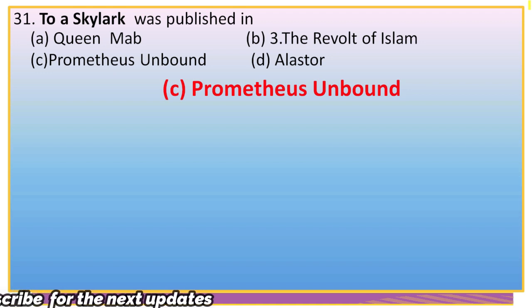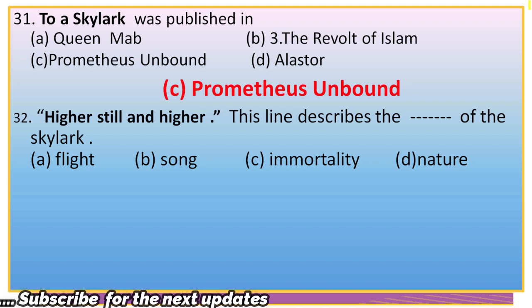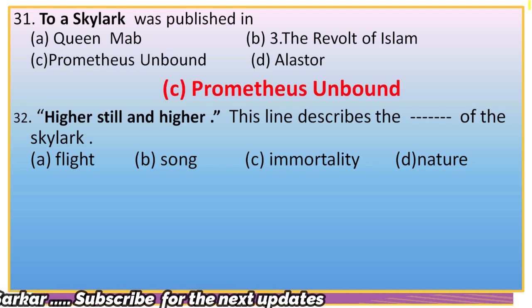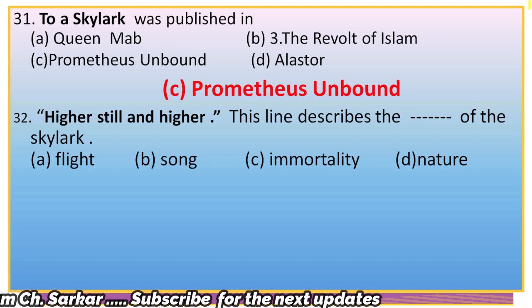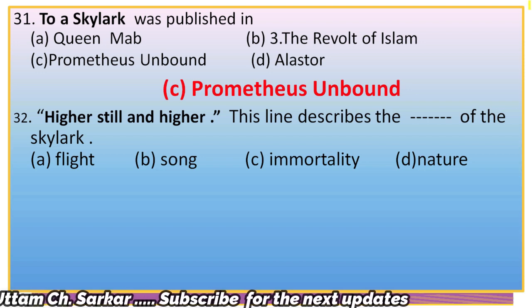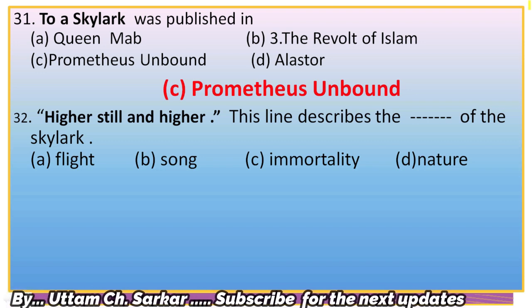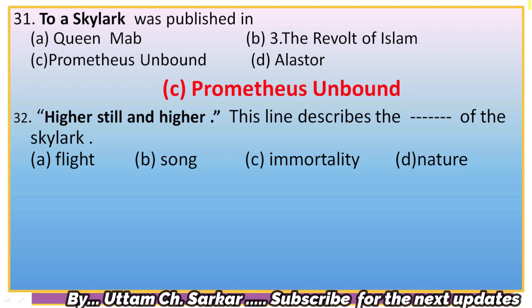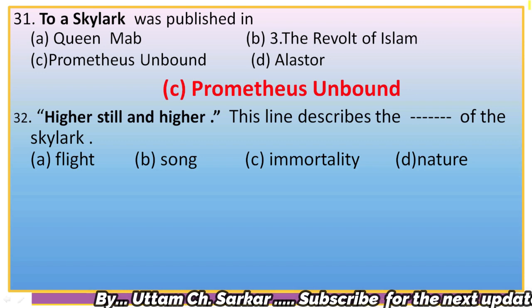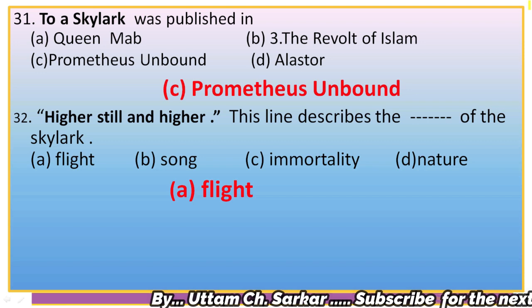Next, question number 32. Higher, still and higher. This line describes the dash of the Skylark. Actually, this is about the upward motion of the bird. Higher, still and higher, from the earth thou springest. This is a part of the second stanza. This line describes the dash of the Skylark. Actually, this refers to the upward motion or upward flight of the Skylark. So the right option is A. Obviously, flight of the bird.